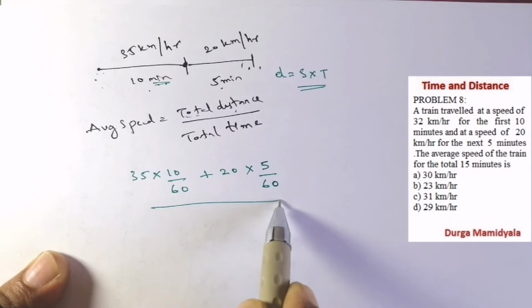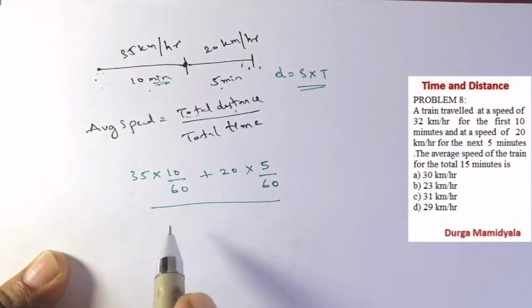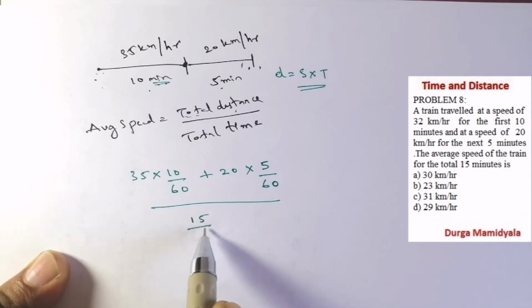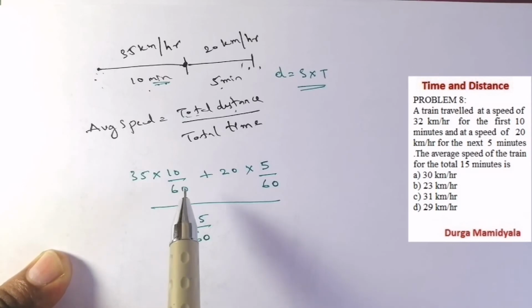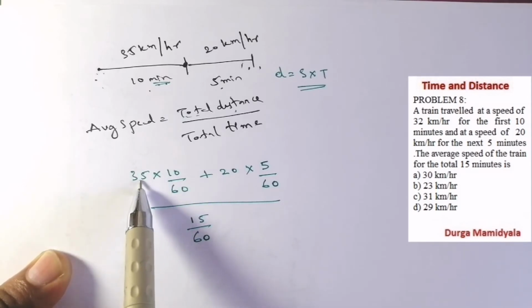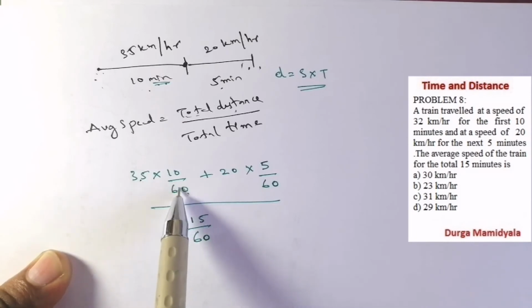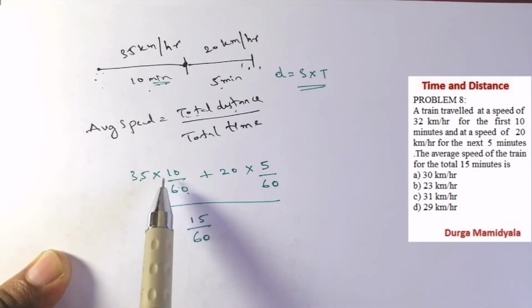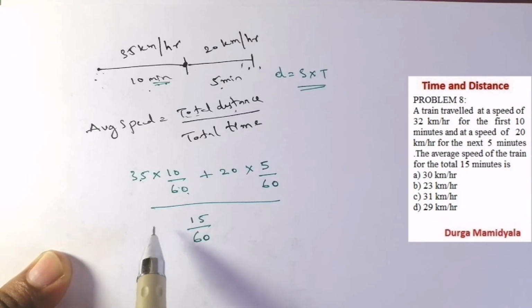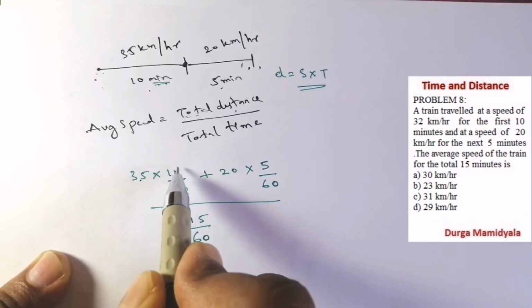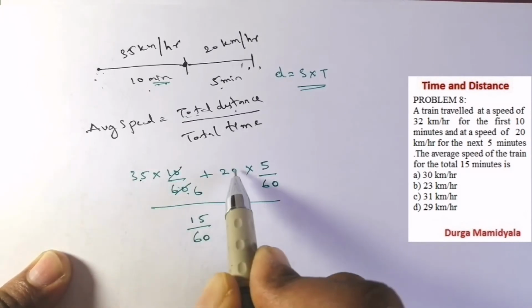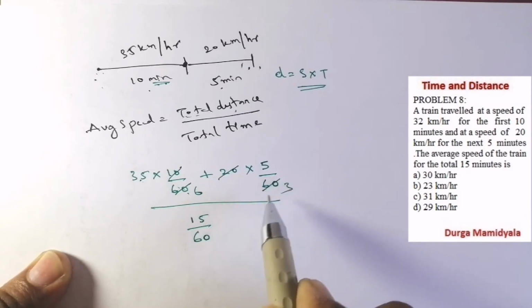10 plus 5, that is 15, so 15 by 60, because we have to convert it to hours. Why have we converted to hours? Because 35 is in kilometer per hour, so we have to convert these minutes also into the kilometer per hour pattern, right? So if we solve this, 10 by 6, 20 by 3, 15 by 4.